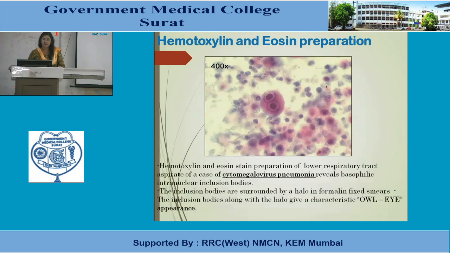Then in hematoxylin and eosin preparation for cytomegalovirus pneumonia, we take the sample from the lower respiratory tract and make a hematoxylin and eosin stain preparation. It reveals basophilic intranuclear inclusion bodies. The inclusion bodies are surrounded by a halo in formalin-fixed smears. Here you can see the owl-eyed appearance, surrounded by a halo. That's why they look like an owl eye. So this is known as owl eye appearance in cytomegalovirus.